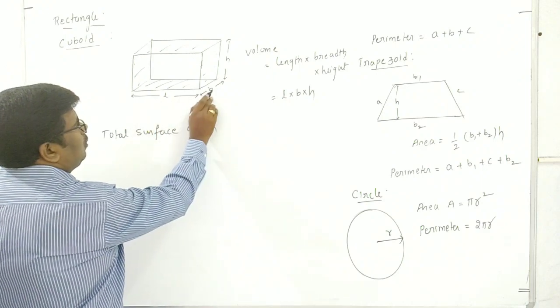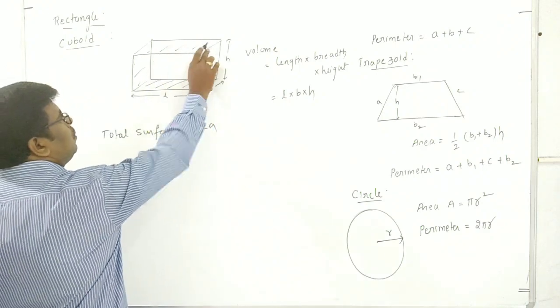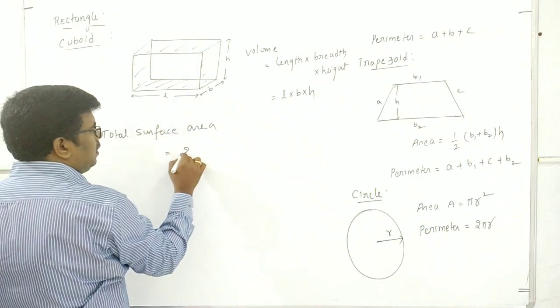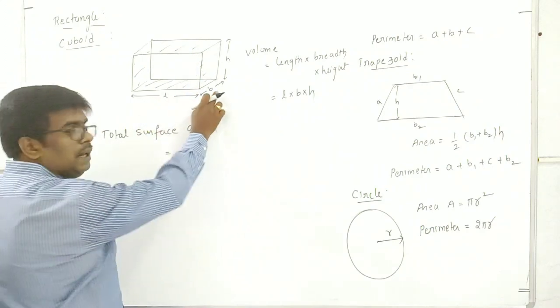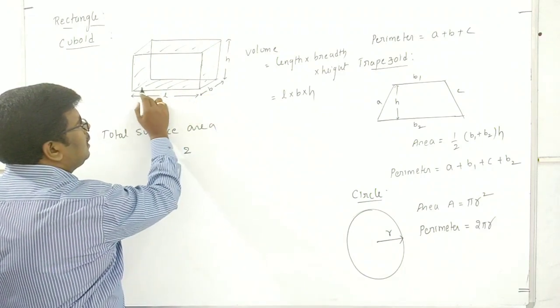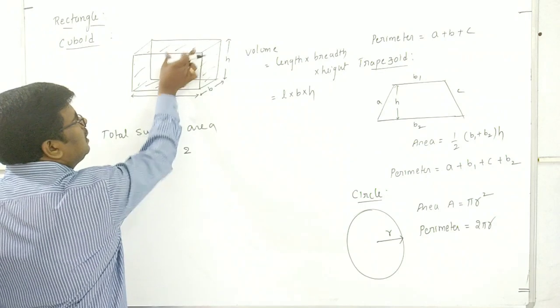Surface area means length into breadth. Like that, this is also length into breadth. This area we can write as 2 times the length into breadth, because if you multiply this one, you will get this base area. Both are the same.